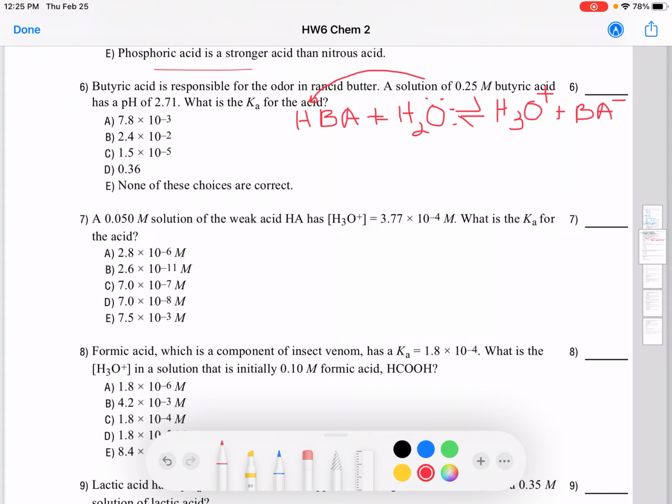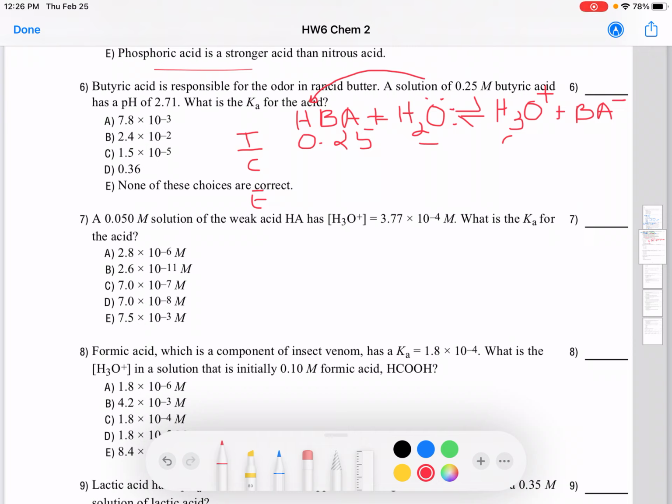And we are given butyric acid has a pH of 2.71. We want to find out the Ka for the acid. The next thing is you're going to set up your ICE table. Initially, we are given 0.25 molar. Water, we have plenty of water, so don't worry about the water.